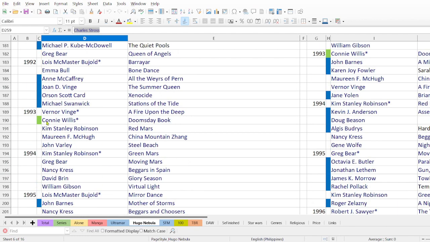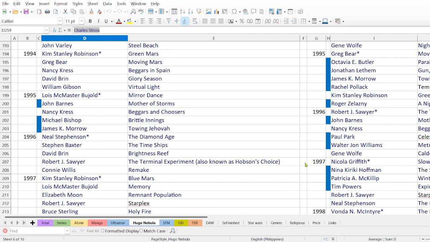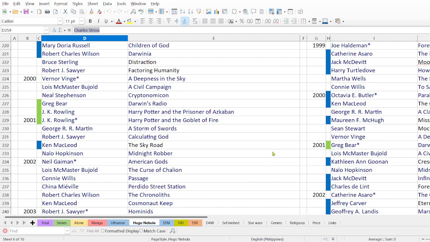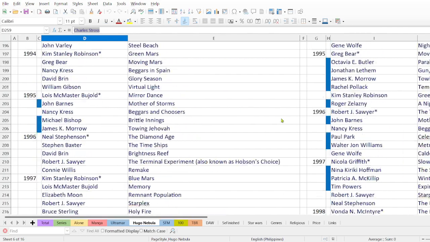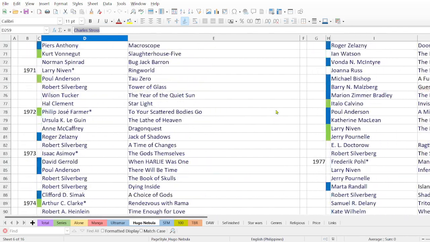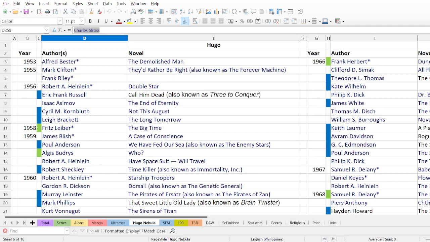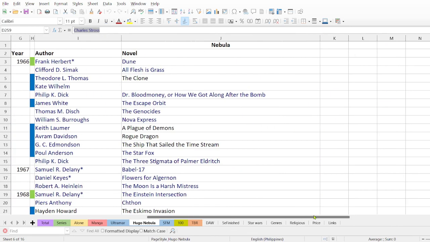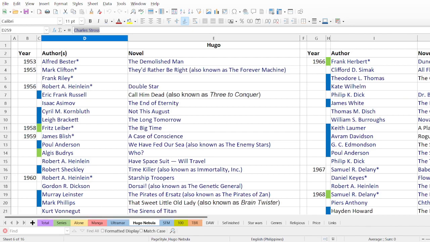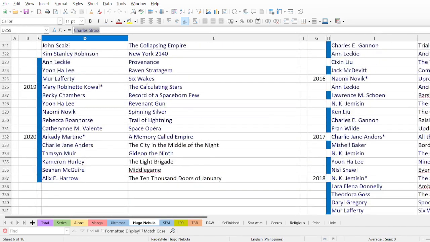So in green color are the books that I have read, and as you can see, it's a long way to finish this. And then I have both, right? The Hugo and Nebula Award. But this list is until 2020.